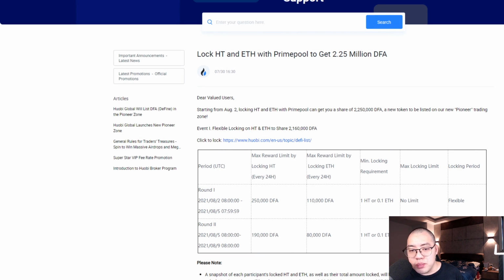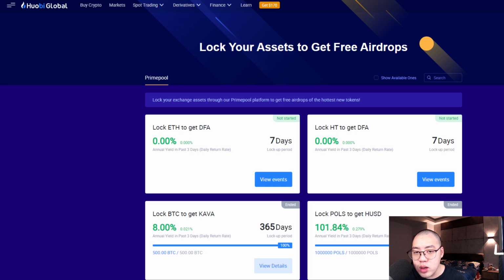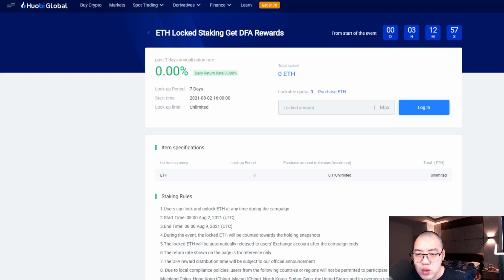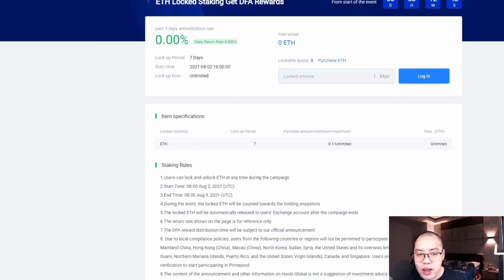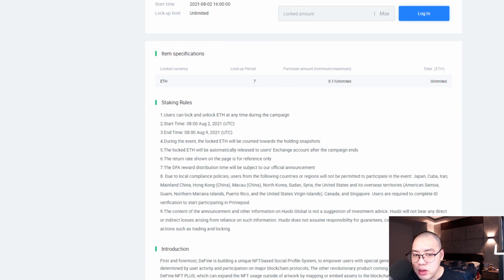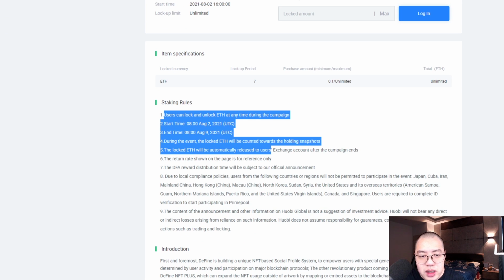Let's say if you click to lock, once you click it, they will link you to another website whereby you can lock Ethereum to get DFA, or lock Huobi token to get DFA. So let's say if you have Ethereum in your wallet, you just click view events and you can just lock any amount of your Ethereum here. And you can see there's 0.1 Ethereum minimum to lock, and you can see all the staking rules required. It's only 7 days, 2 August all the way to 9 August.